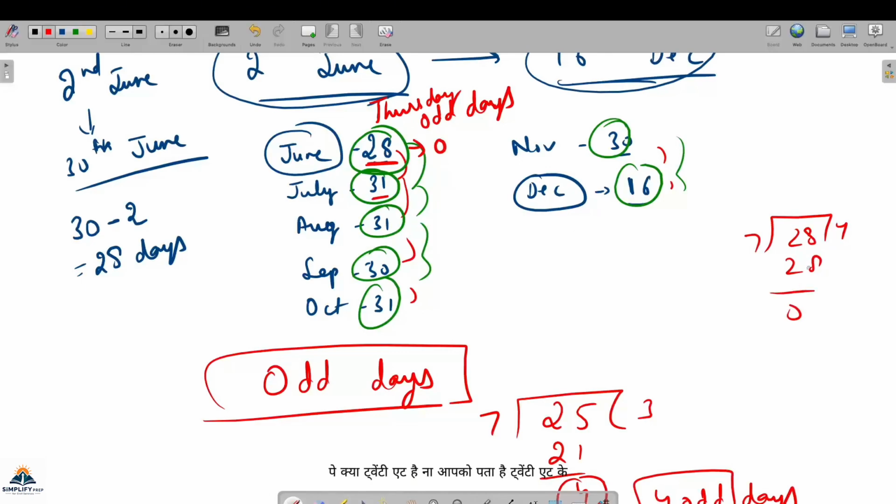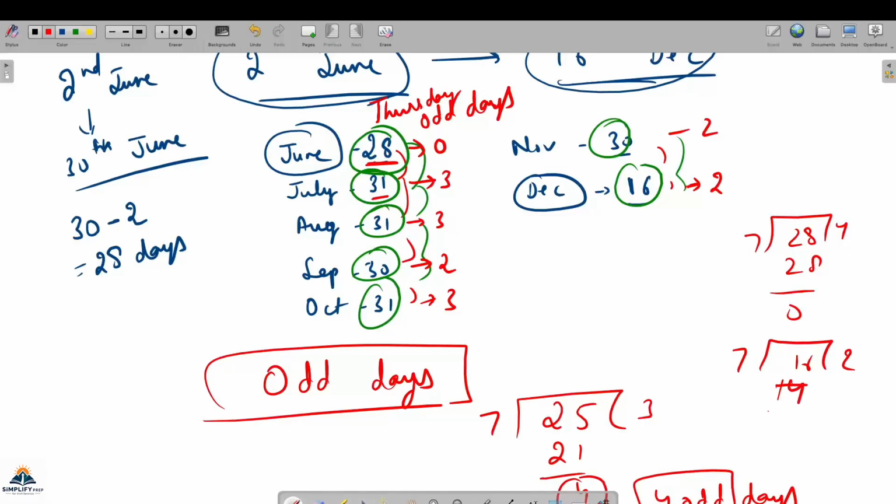अब यहाँ पे क्या 28 है, आपको पता है 28 के टेबल पे आता है 7 4 28. तो you don't need to divide every time. You can simply know that 28 से 3 extra है. ये 28 से 3 एक्स्ट्रा है, ये 30 से 2 एक्स्ट्रा है, फिर ये 3 and this is 2 and this is, you can write 2 because 16 when you divide by 7, 7 2 जे 14 and 2 is extra. So you have written the odd days here. Okay, so that makes your calculation easier.